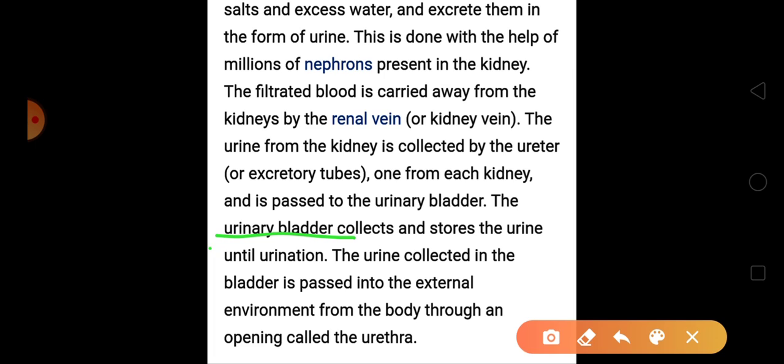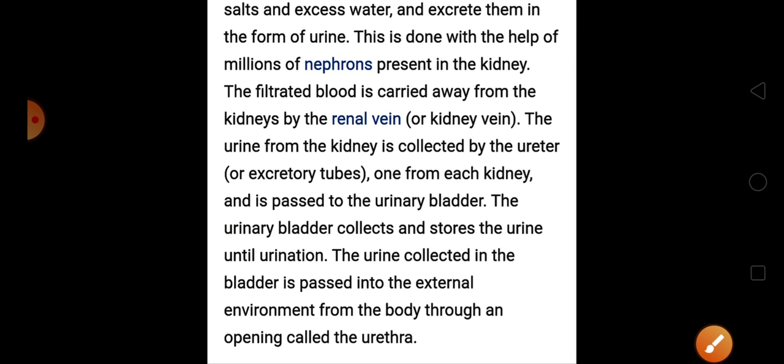The urine collected in the bladder is passed into the external environment from the body through an opening called the urethra. So this is the main function of your excretory system, where we have the kidney, ureter, urinary bladder and urethra. Understood?